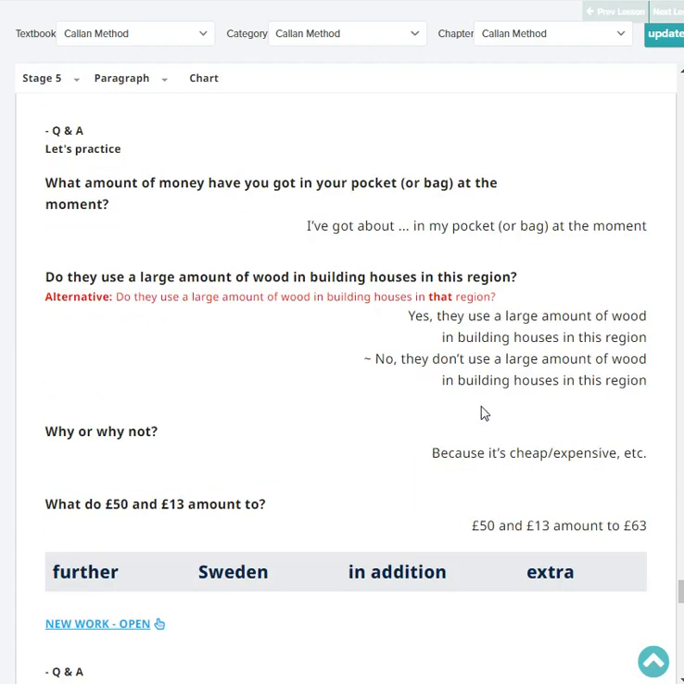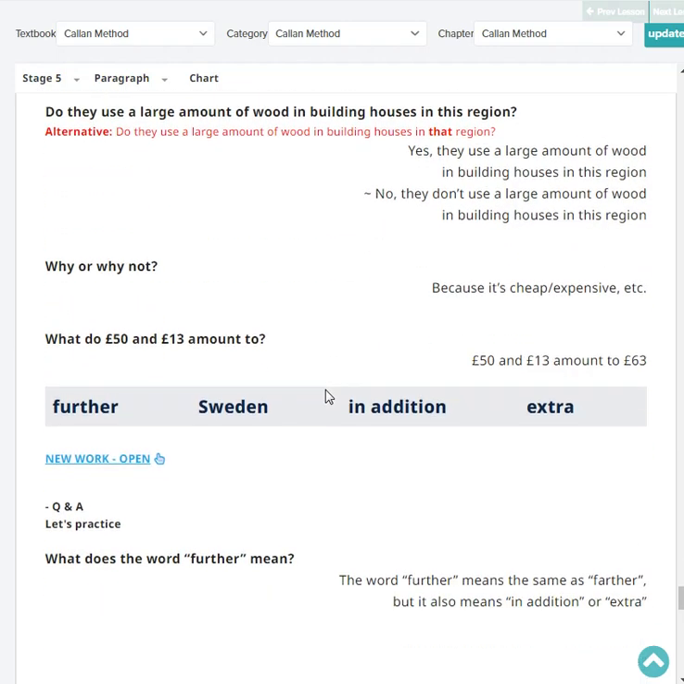Okay. Do they use a large amount of wood in building houses in your region? Yes, they use a large amount of wood in building houses in my region. Why? Because in this area only the rich people are living, including me. Very good. And then wood is expensive also.